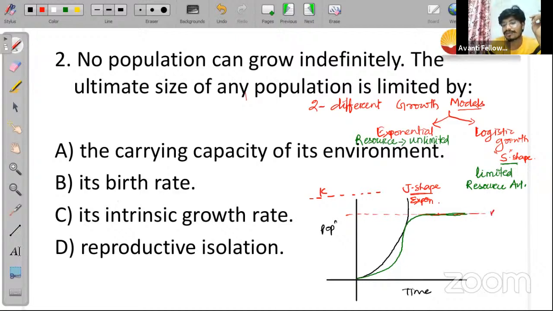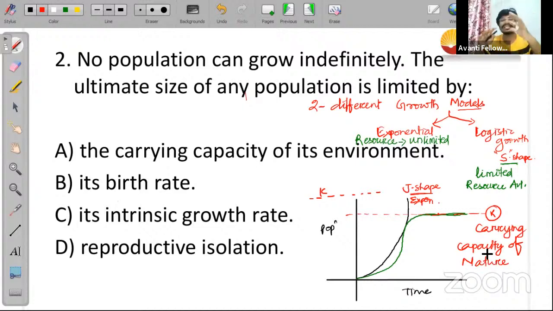उस चीज को क्या नाम जाना जाता है, उसको K के नाम से जाना जाता है. That is the carrying capacity of the population, or sorry, not exactly population, carrying capacity of the environment or nature. So nature can carry that much of individual within that limited resource availability. According to the resource availability, nature can carry only a limited people in its environmental condition, not more than that. Is it clear to everyone?